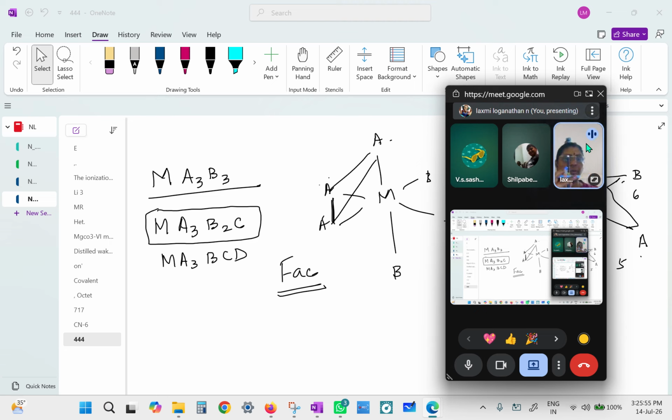Okay, so you will see this is an octahedral structure. Can you see? Yes, miss. Okay, so I've taken just 3 pens, and I've attached them like this. Is that okay?